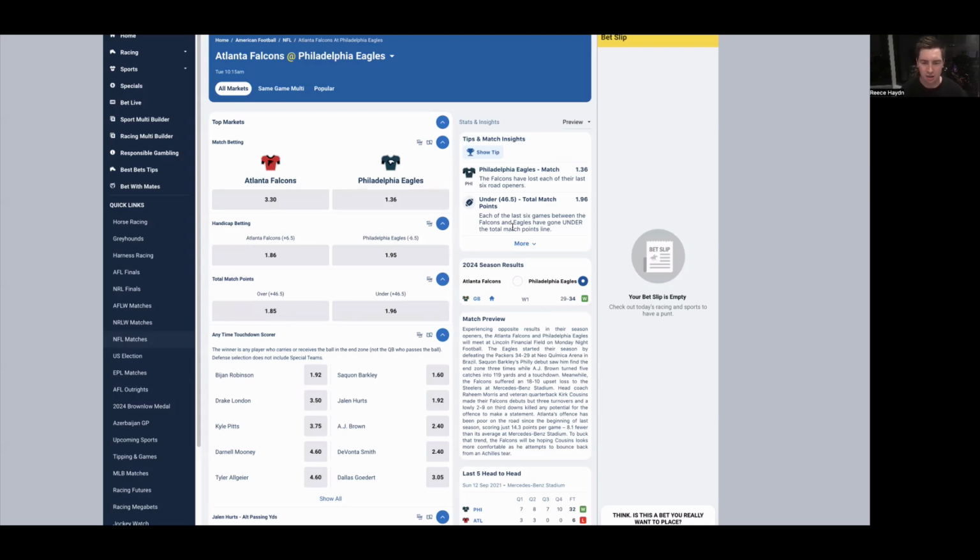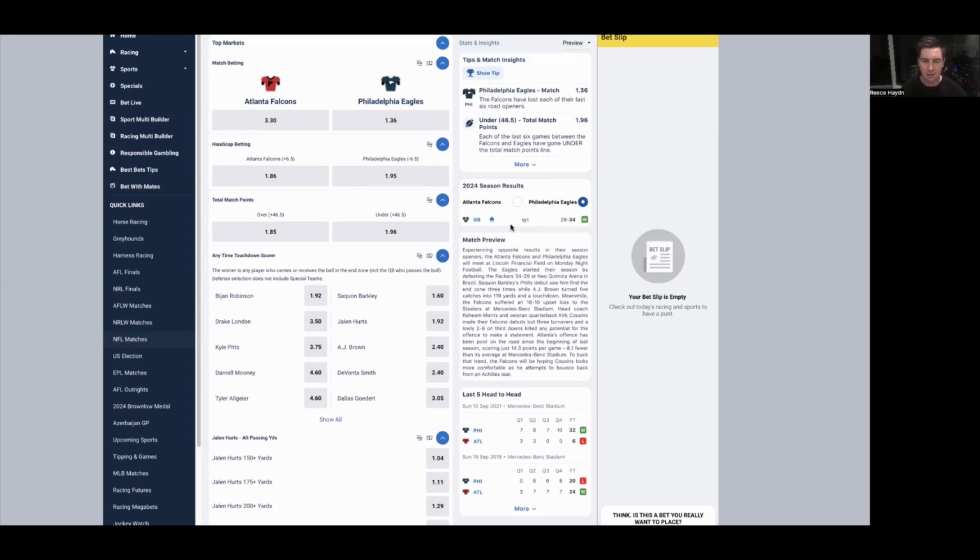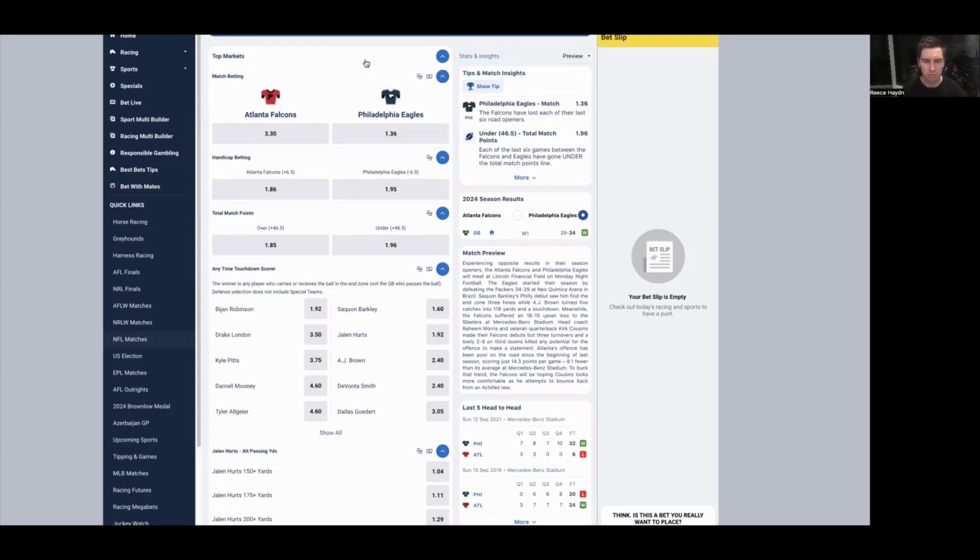I think they should have no issue taking care of Atlanta. They're clearly the better side, both sides of the ball. Philadelphia's defense is a little bit iffy. It did concede 29 points last week, but that really shouldn't matter against Atlanta, who only scored 10 points against Pittsburgh last week. I think Pittsburgh's probably a lot better defense than Philadelphia, but Philadelphia have the offense to run up a much bigger score than Pittsburgh were able to do.